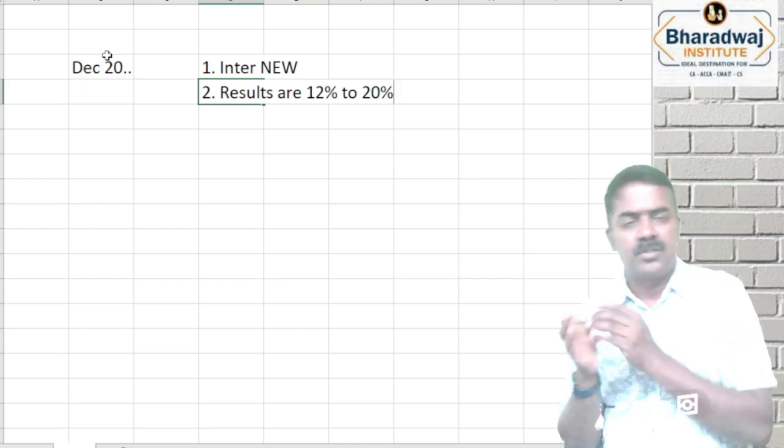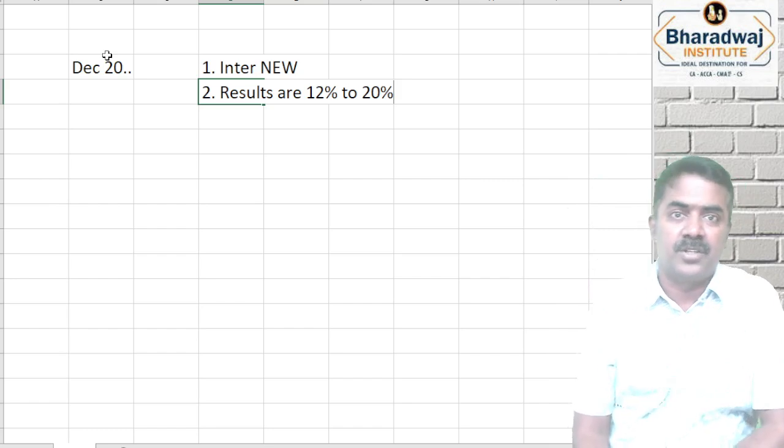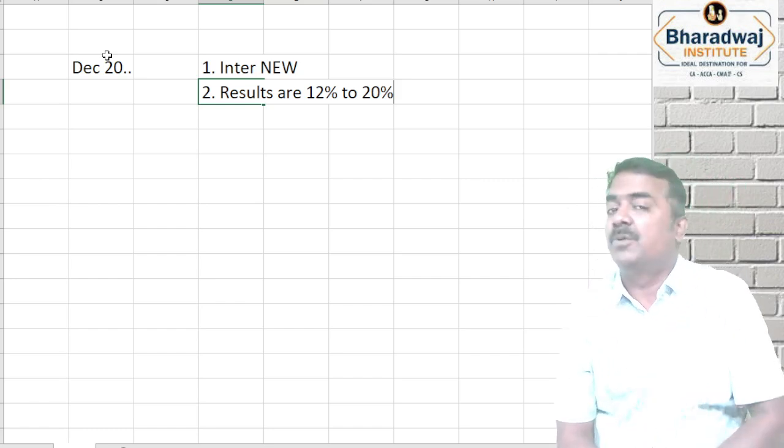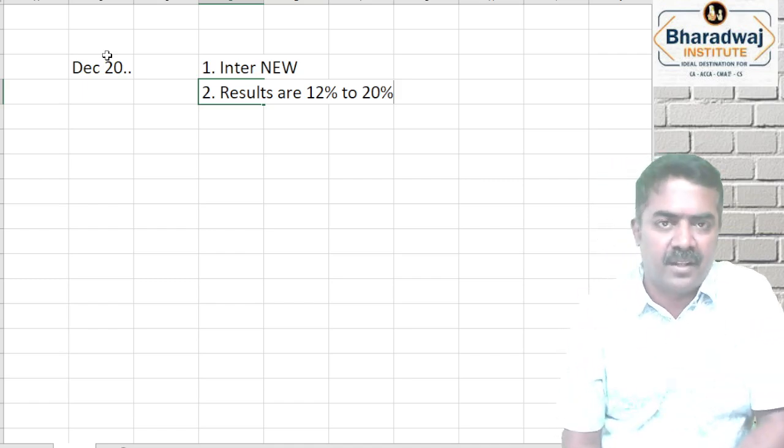Many students pass the foundation with 75%, out of 400 they get 300. But at the intermediate level, they don't even make it to 200. The reason is they treat intermediate like foundation, with last minute preparation. That will not work.